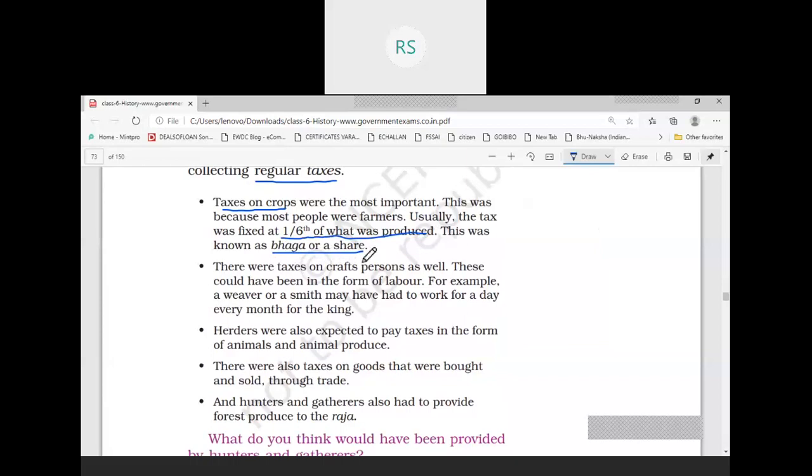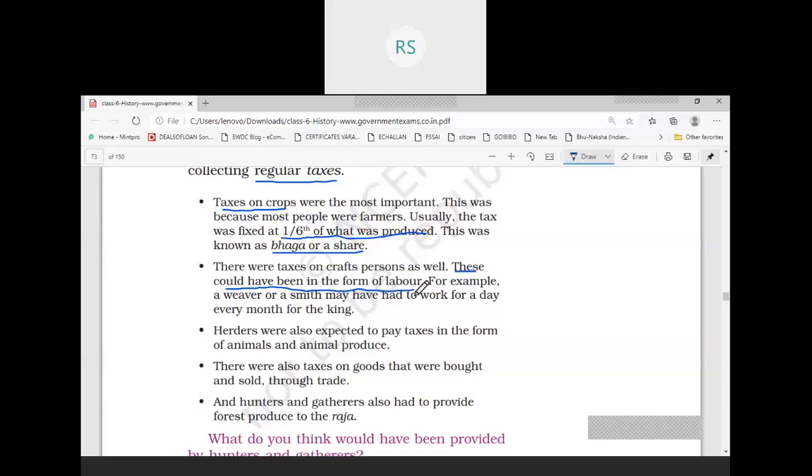Then other than farmers, there were craft persons also. People used to be engaged in different types of craft activity. So taxes were there on craft persons also. And how were these taxes imposed on craft persons? On craft persons, these taxes could have been in the form of labor. They were not supposed to give any money or object to the Raja, but they were supposed to do some labor for the Raja.